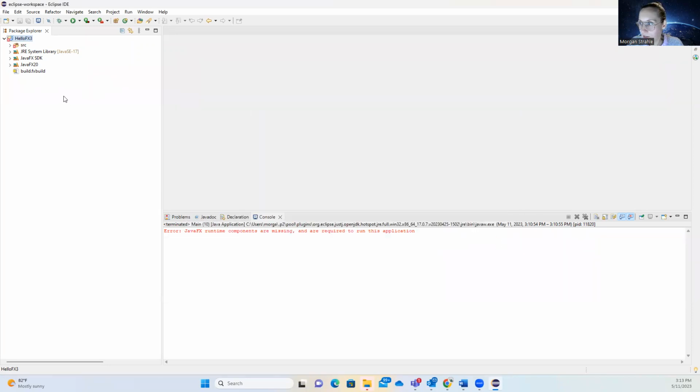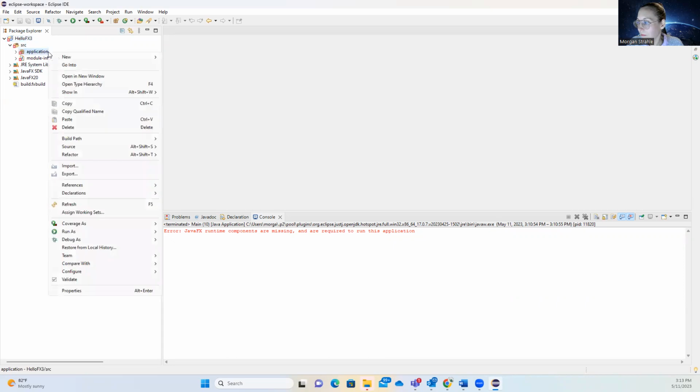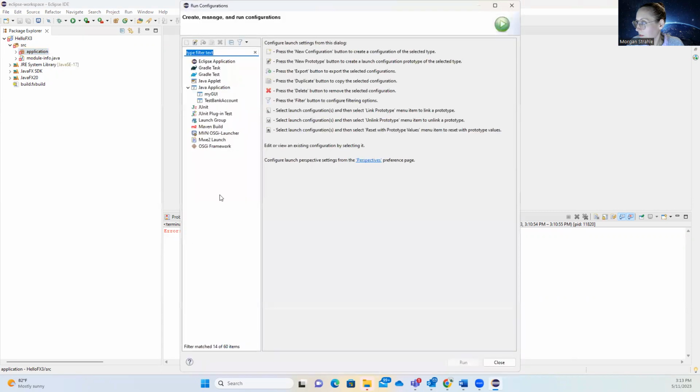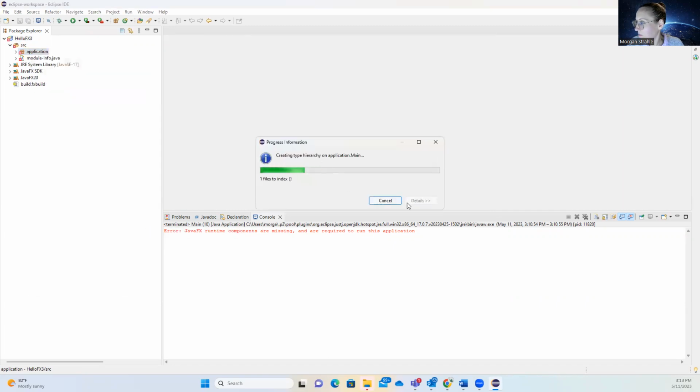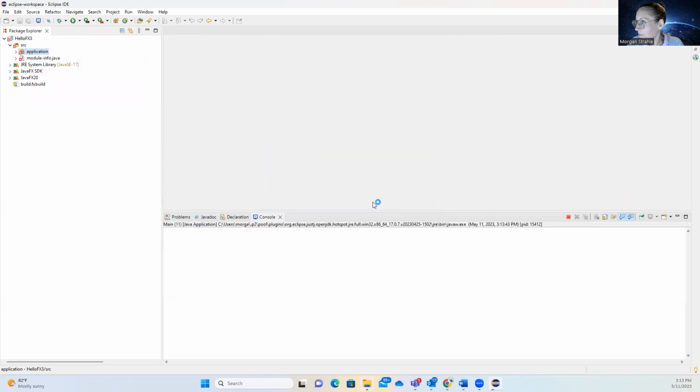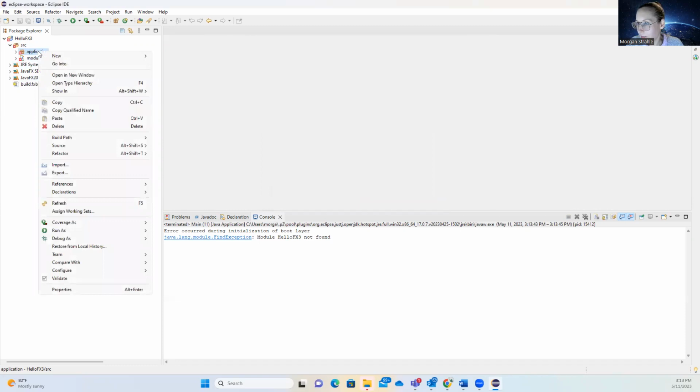So now we need to add the VM arguments. What we're going to do is actually run this first, run application. All right, and so that should make it pop up with our configurations.